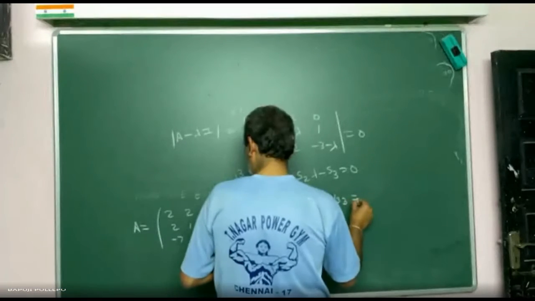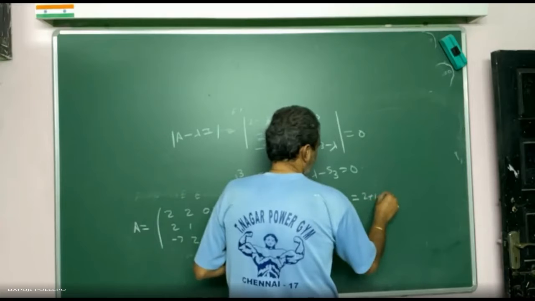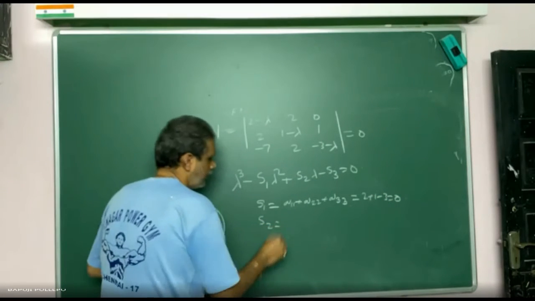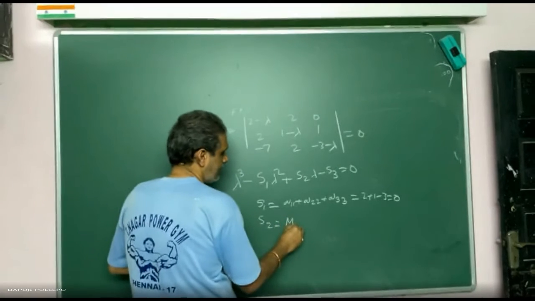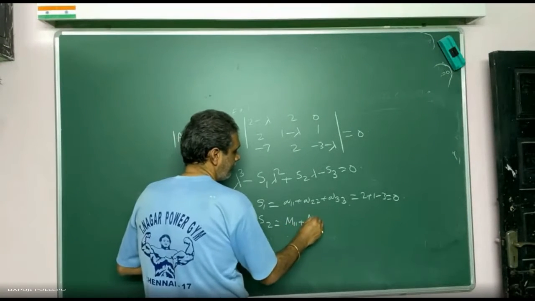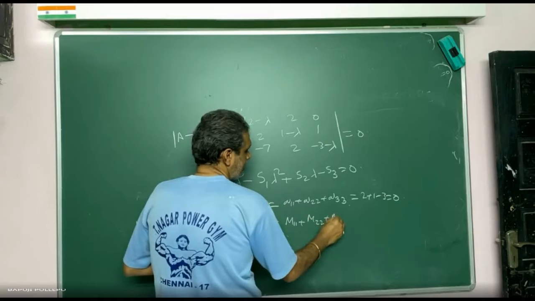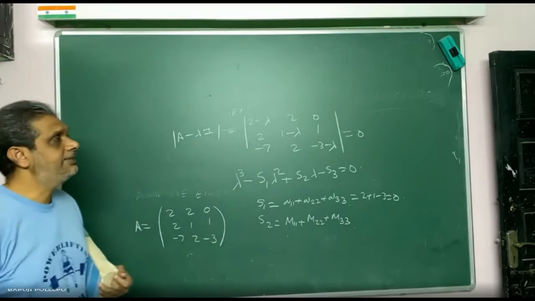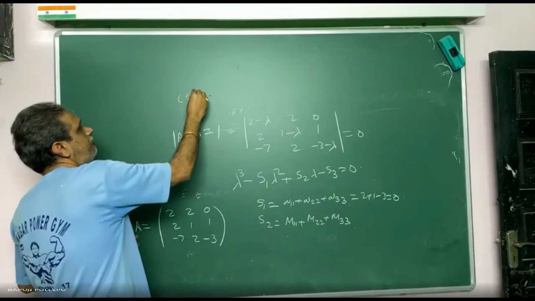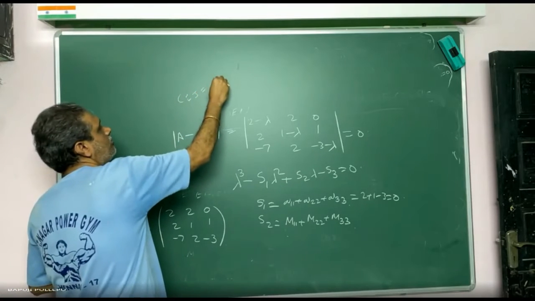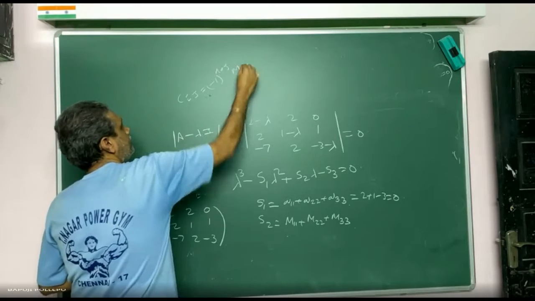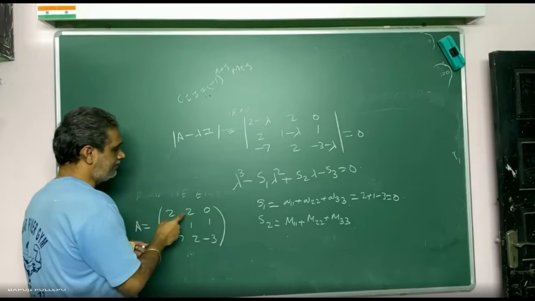Clear or not? So I don't want to write the values also. If you want, you can write 2 plus 1 minus 3 is equal to 0. S2 is the sum of minors of diagonal elements: M11 plus M22 plus M33. Already you have studied cofactor. Cij, cofactor of ith row, jth column, is equal to minus 1 power i plus j into minor. You can start with plus, minus, plus.